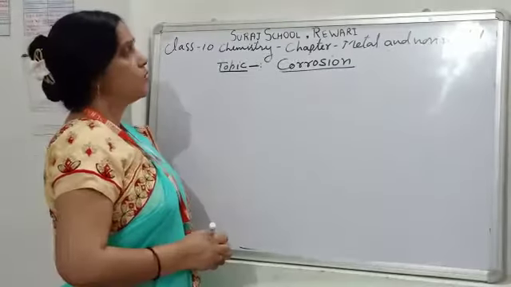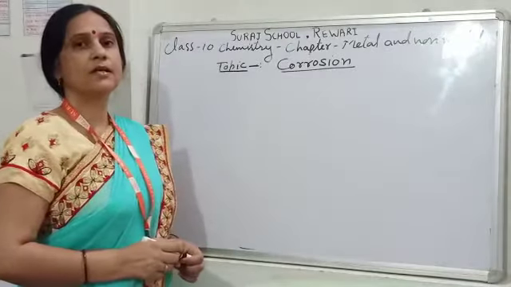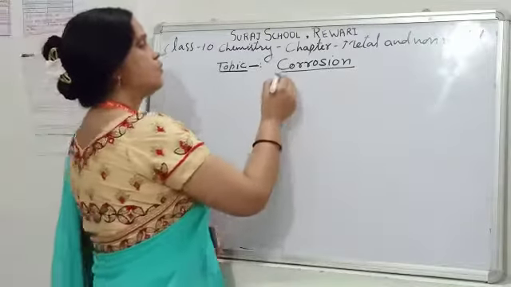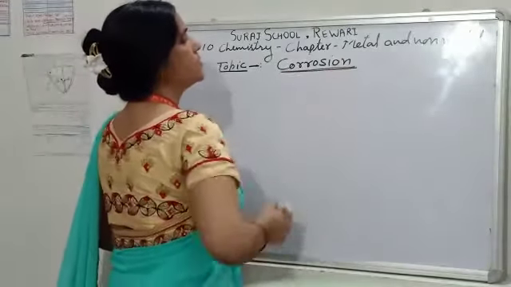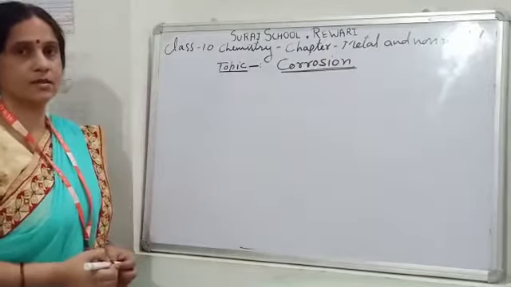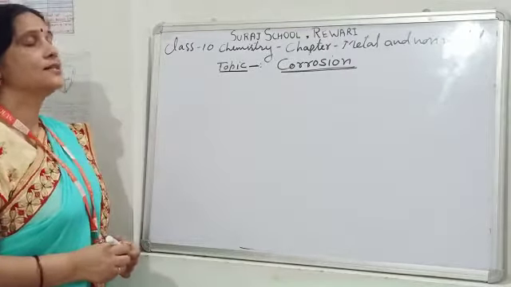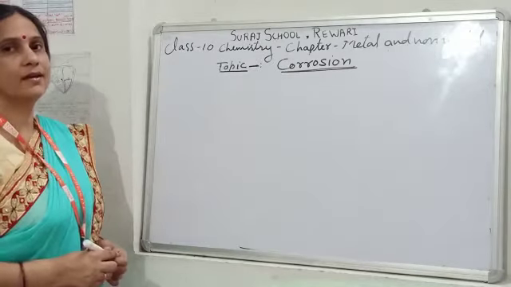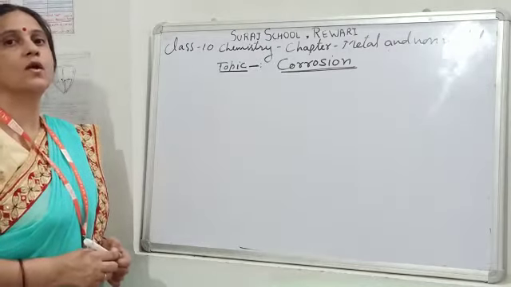Taking the topic corrosion from the chapter Metal and Non-Metal of class 10th Chemistry. Students, what is the meaning of corrosion? Corrosion is the decaying of metal surface by the action of water, air, acid, base, called corrosion.